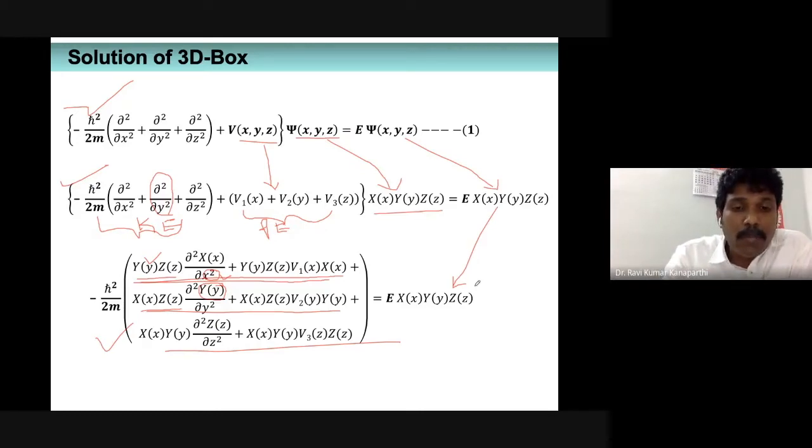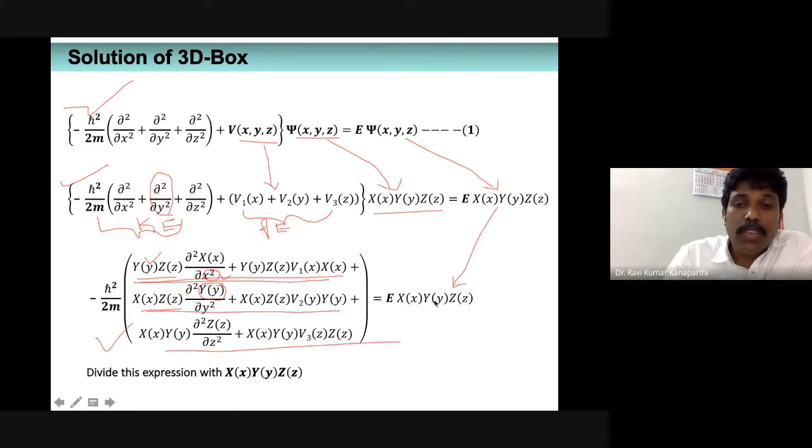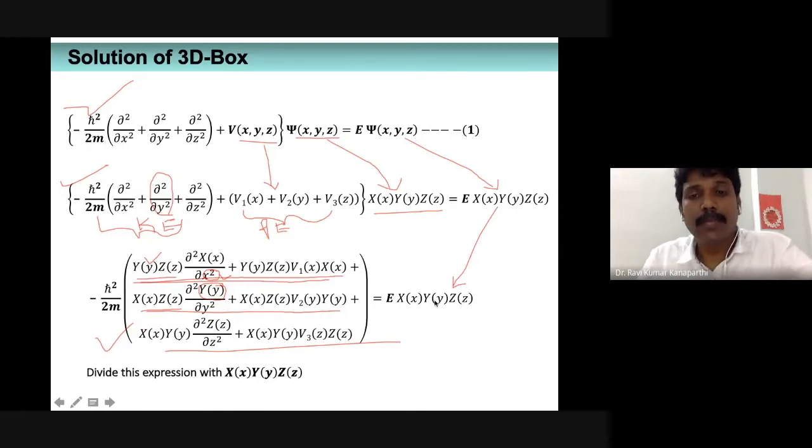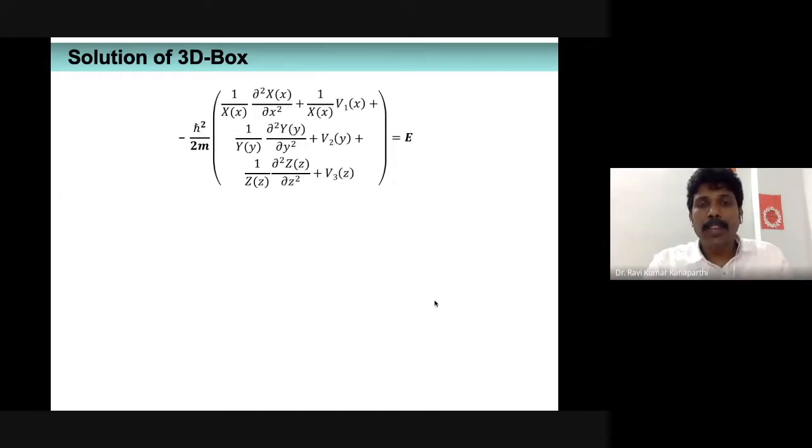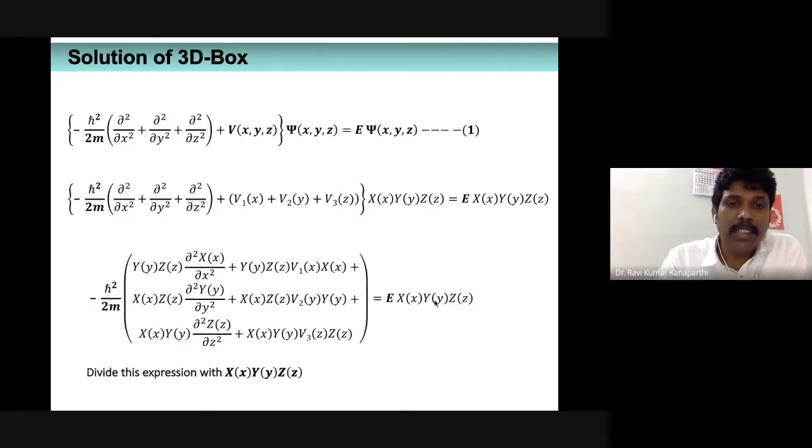Now, in the next step, I'm going to multiply the entire expression with X(x), Y(y), and Z(z). Sorry, not multiply, I'm sorry, we have to divide.